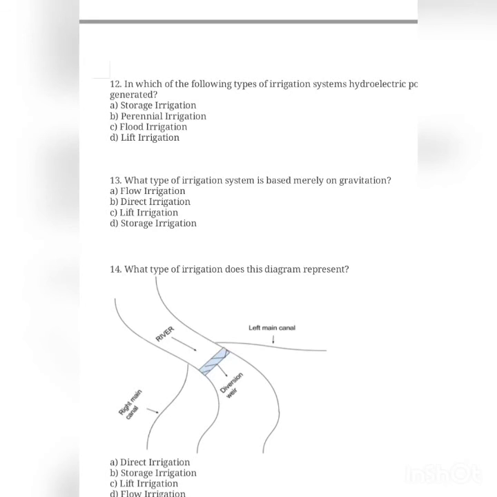Then question number 14. What type of irrigation does this diagram represent? In this diagram, the answer is direct irrigation. Why? Because in this diagram a diversion weir is constructed across the river to divert water. Two main canals are also present on the upstream side of the weir. So from this description of the diagram we can tell it is the direct irrigation system.